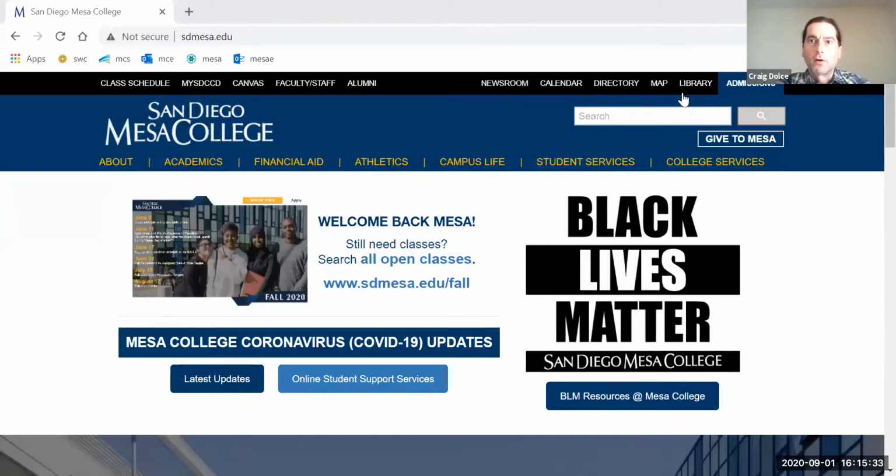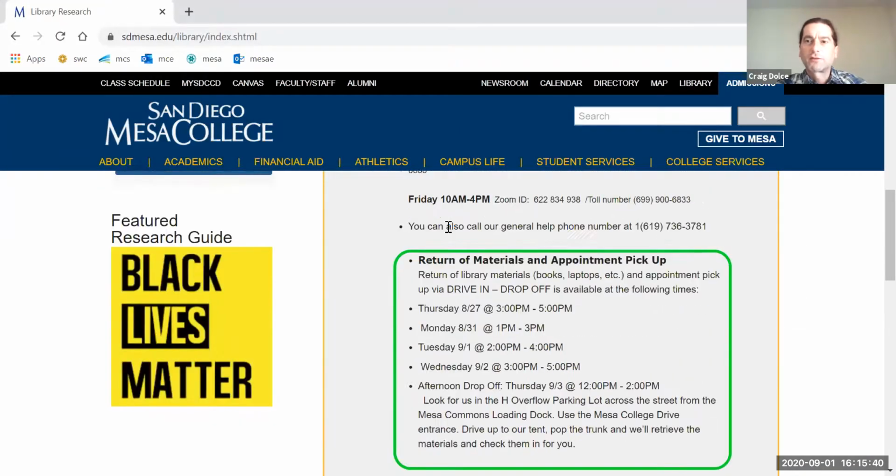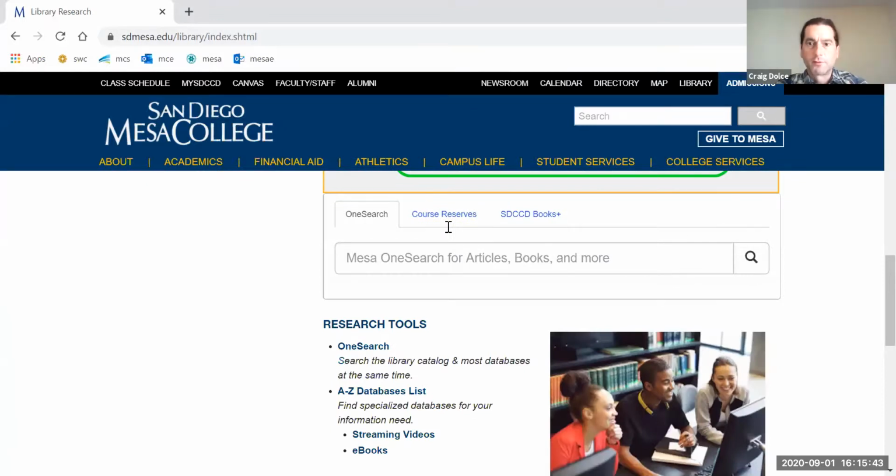And lastly, if you are unaware of how to get sources from the MESA library, hopefully you did that in English 101. But if not, let me show you. So I'm going to split the screen here. Bear with me. MESA homepage, right? Okay, so see up here in the right-hand corner, click on library, right? Library research, and I have directions for this on the Canvas page, but let me show you with the video.